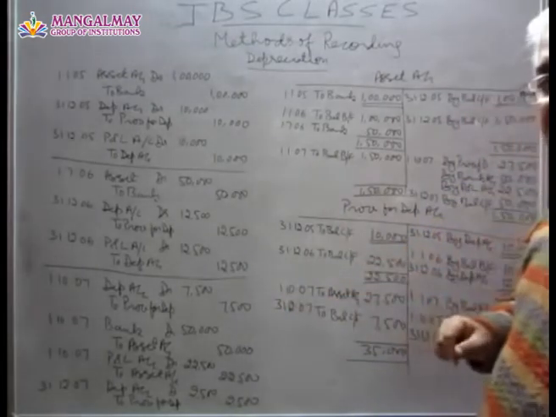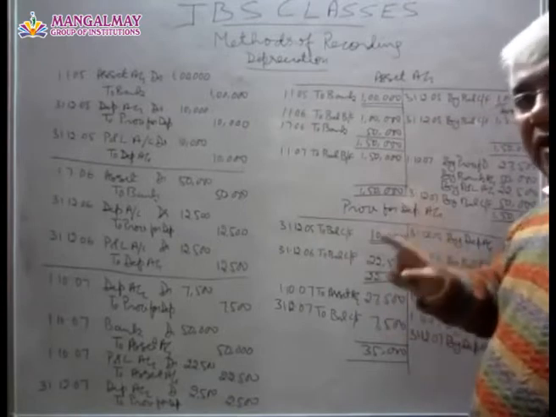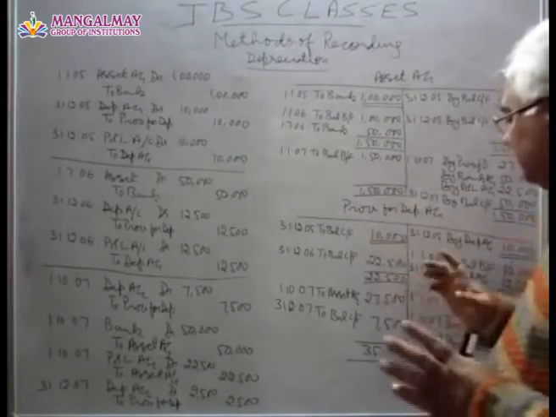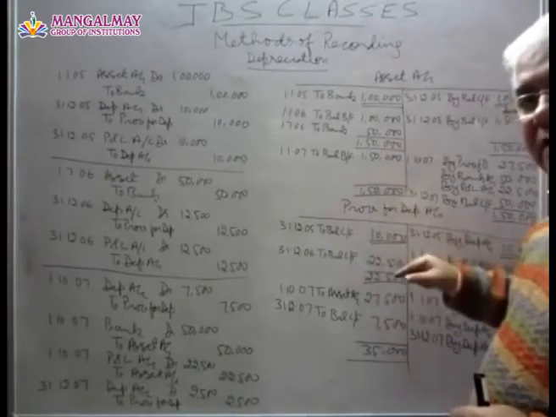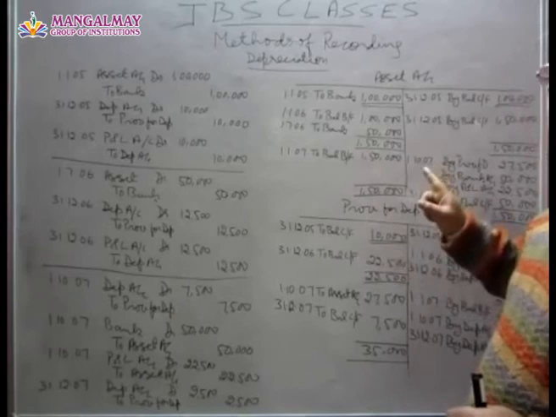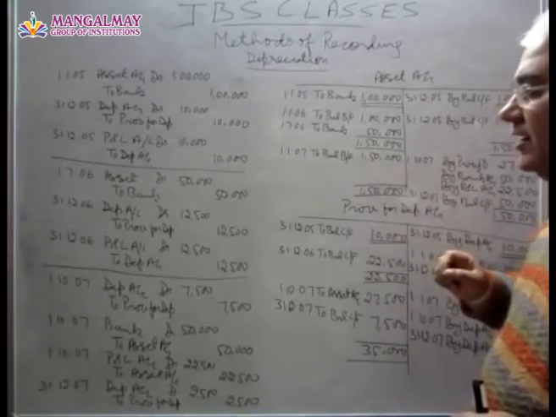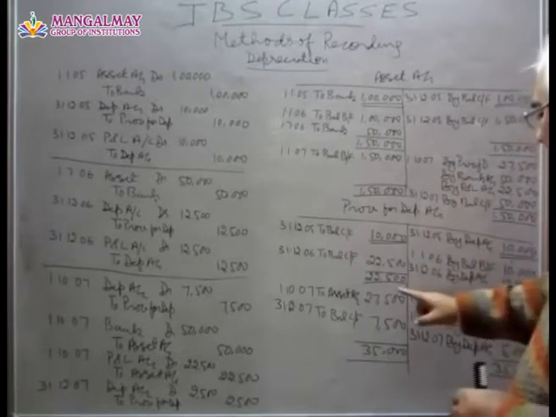So in this year, in the balance sheet, the asset will be shown at rupees 1,50,000, and from that the depreciation charged till date, that is 12,500, will be deducted, and the asset will be shown at 1,27,500.